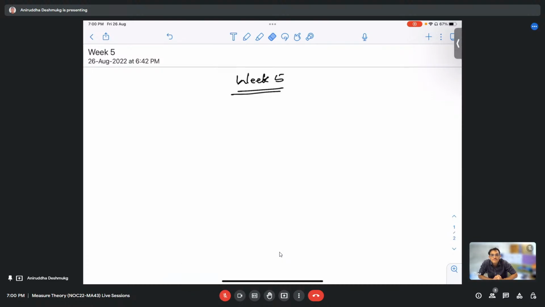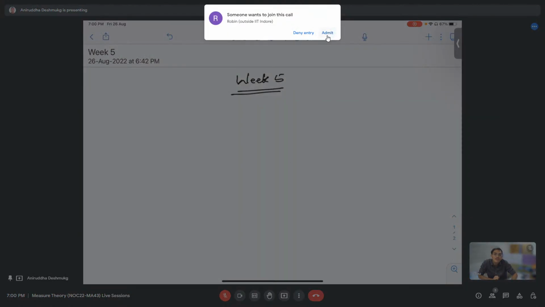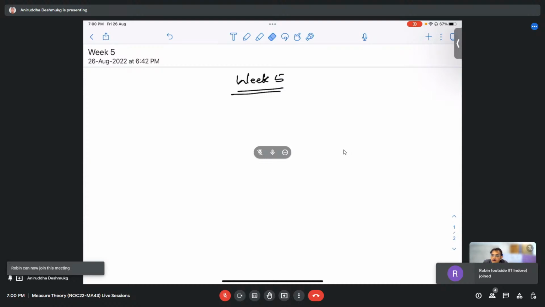Today's topics include outer measure, Lebesgue measurability of sets, and one of the examples that was included in the assignment. I thought it would be better to include it in this session.